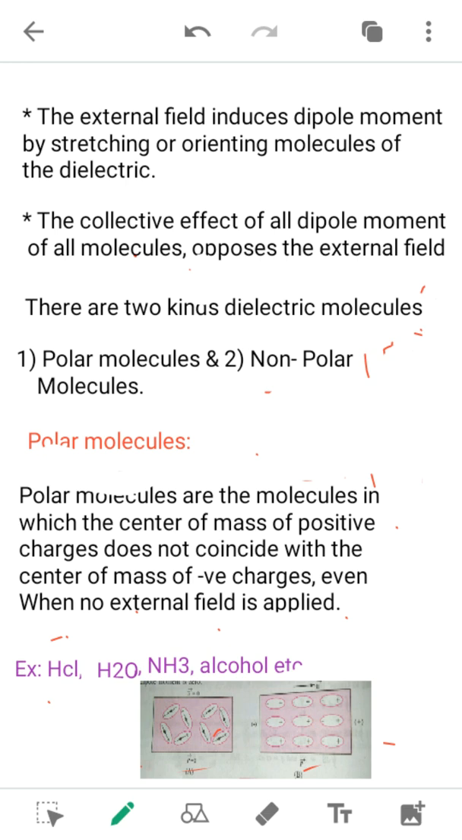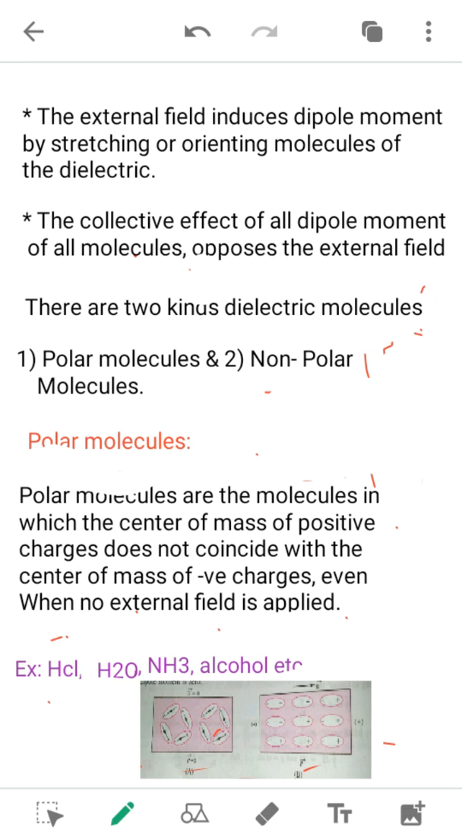That is the external electric field, and the collective effect of all the dipole moments of all molecules opposes the external field, right? There are two kinds of dielectric molecules. One is the polar molecules and the other one is the non-polar molecules. So let us see what is a polar molecule.